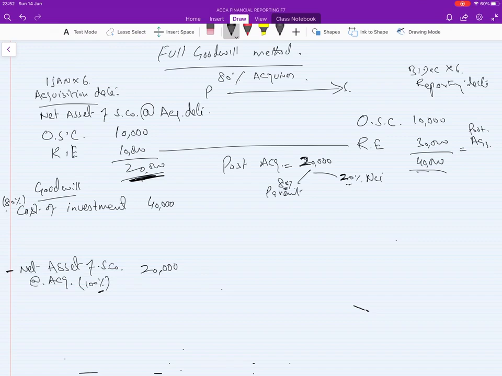To make it like with like, we need to add fair value of NCI at acquisition. Don't worry, this will be given in the exam. Suppose we have 10,000, so 50,000 here, less this, 30,000 is your goodwill.